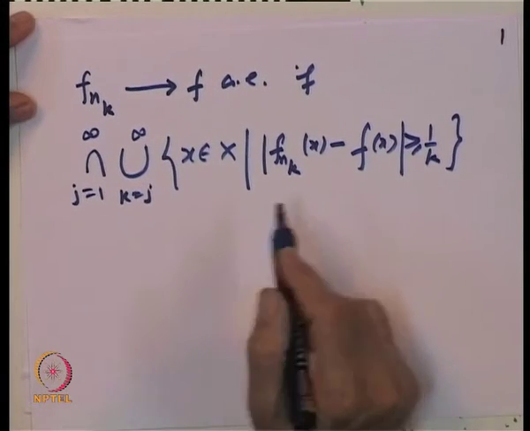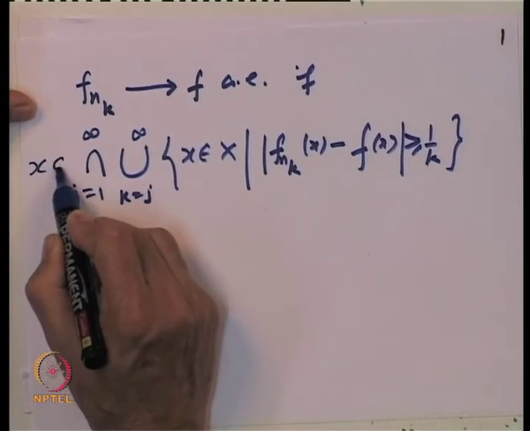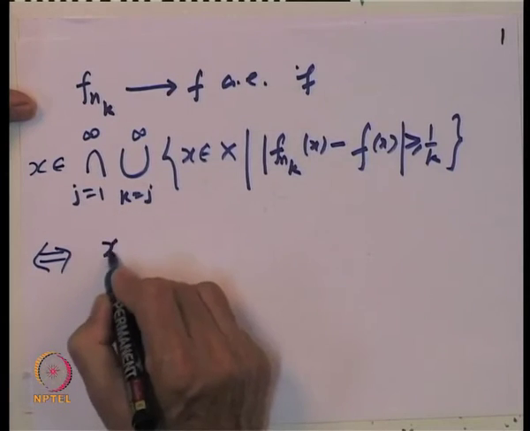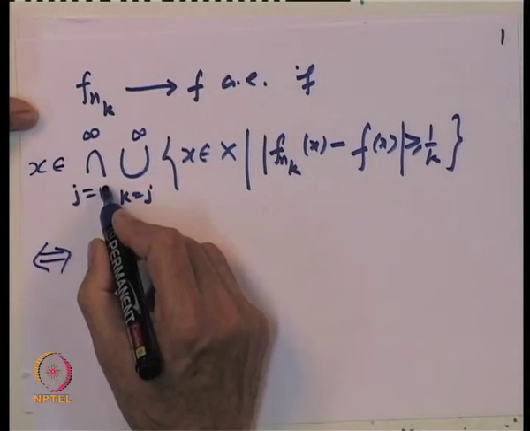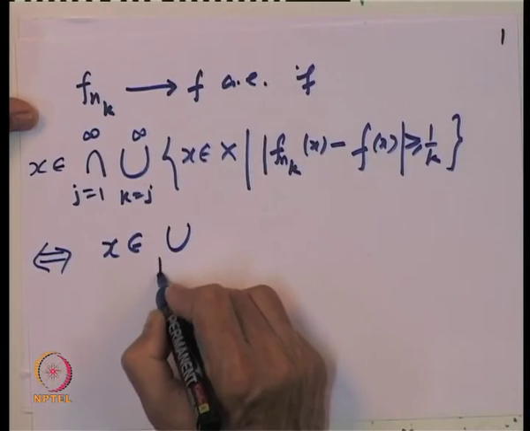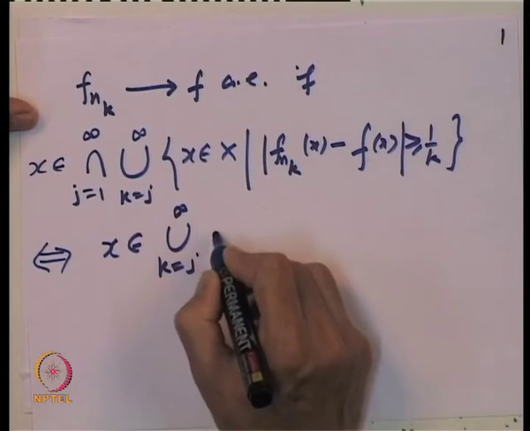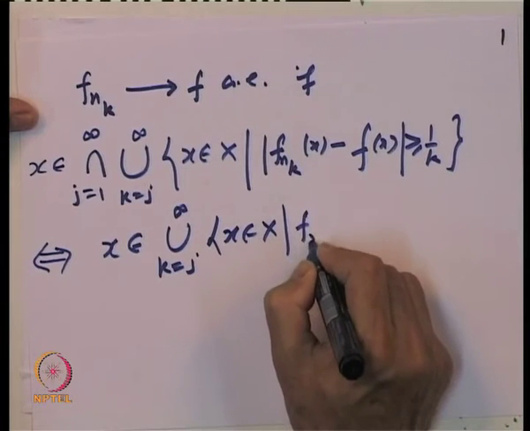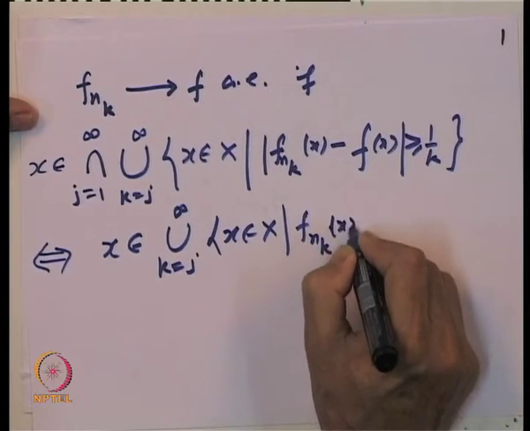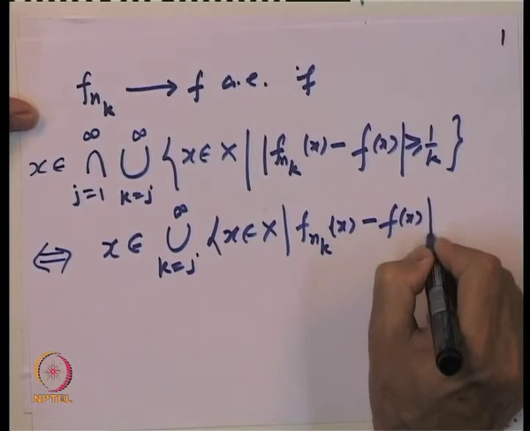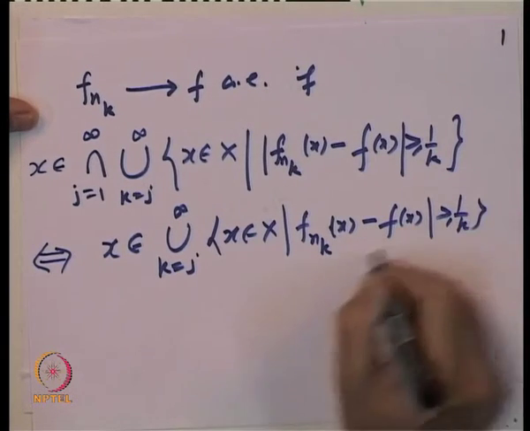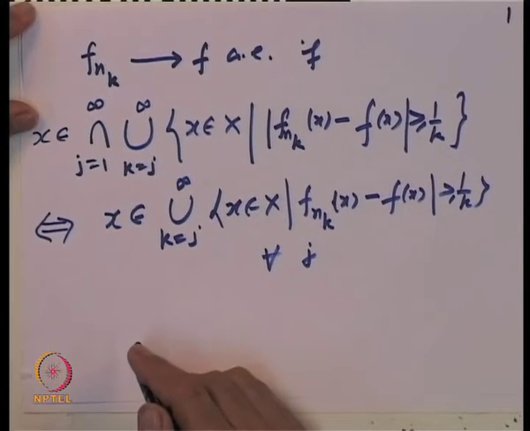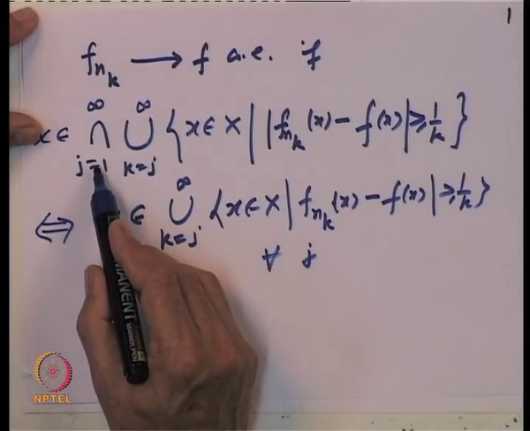Why is that? Because if we take an element x belonging to this intersection, what will that imply? So, x belongs to the union over k from j to infinity of the set of x such that |f n k x minus f of x| is bigger than or equal to 1 over k, for every j. That must happen for every j, right, because it belongs to the intersection.